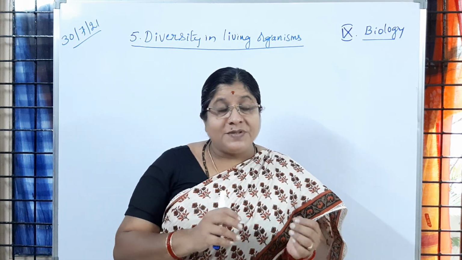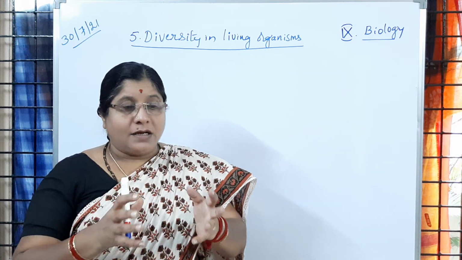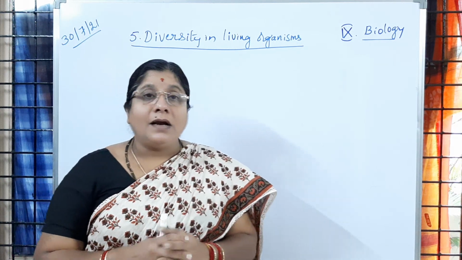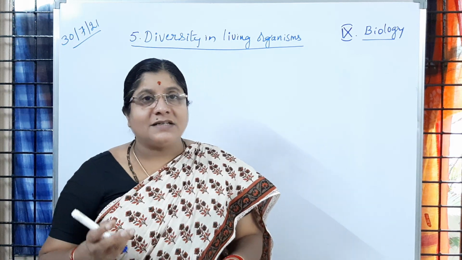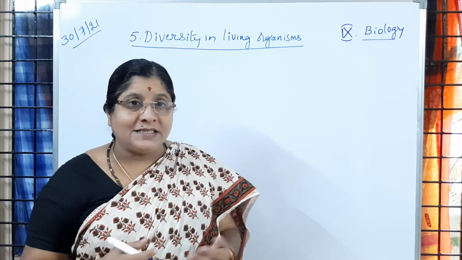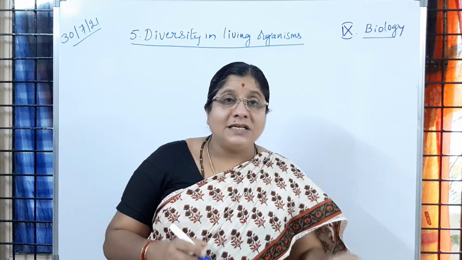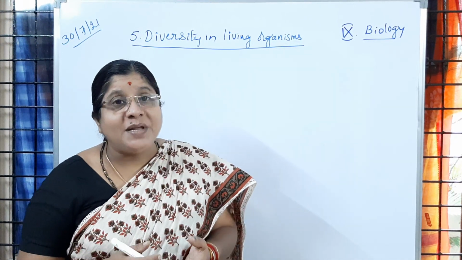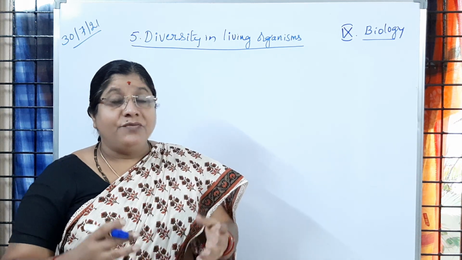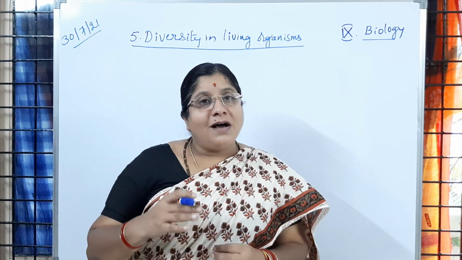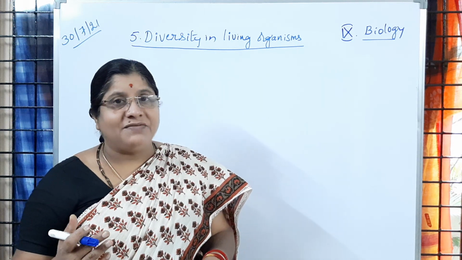Suppose you observe human beings now, let us observe your classmates only. Is there any student looking like you? Even if we have common characters like head, eyes, ears, nose, hands, legs, no one is looking alike, is it not? No one is looking similar with the others in your class, is it not? Even in your family members also some differences we are going to observe of the same species. We people are human beings, so no one is looking alike and we have some differences, is it not, children?